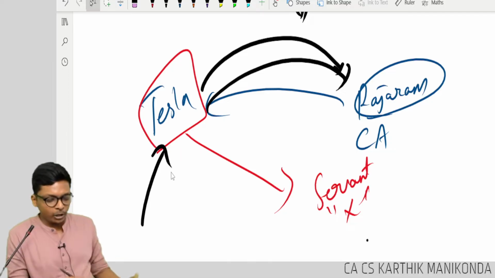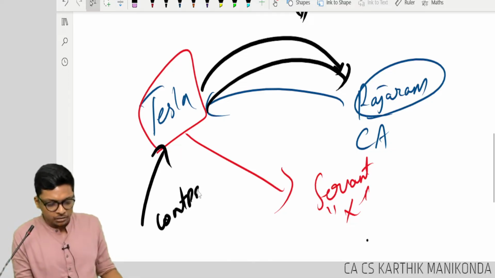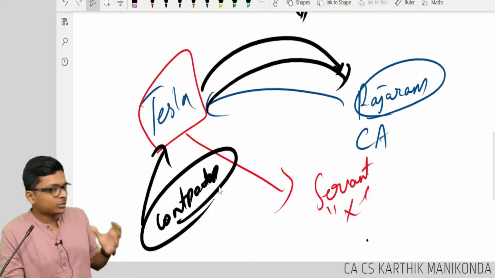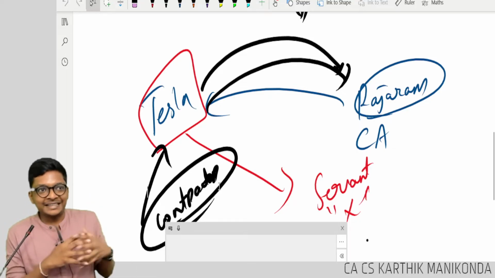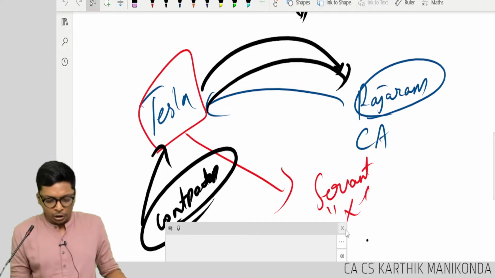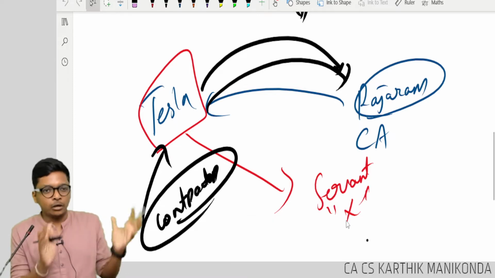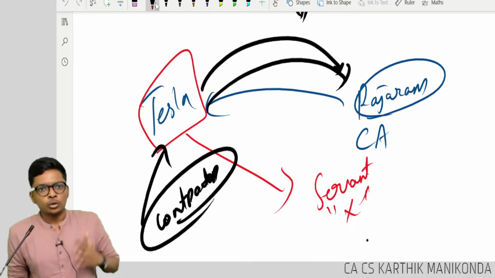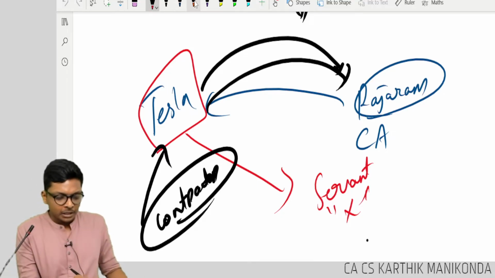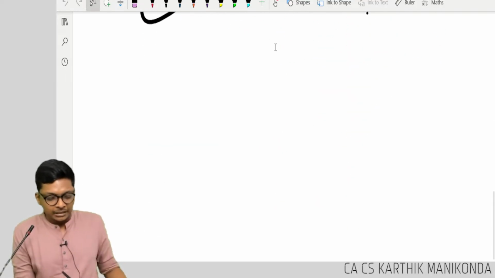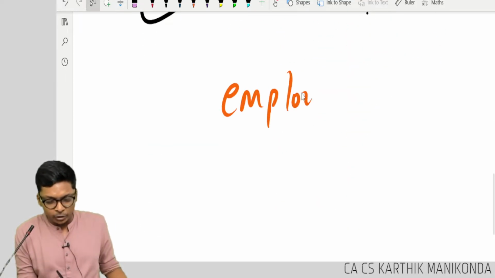Fine. One day in Tesla company, some current was not working. So they brought one contractor on a contract basis to do some work. He signed a deal with the company saying, whenever any issue comes, you call me, I will fix it for you. Is he covered? Yes or no? Okay, now, what the standard says is, the standard does not define the term employee.